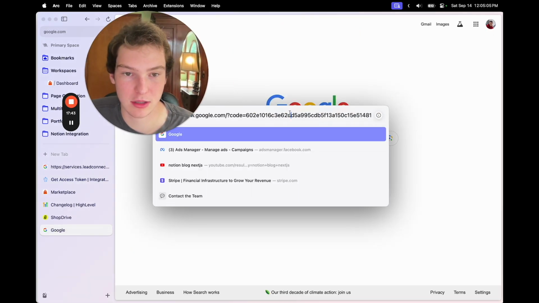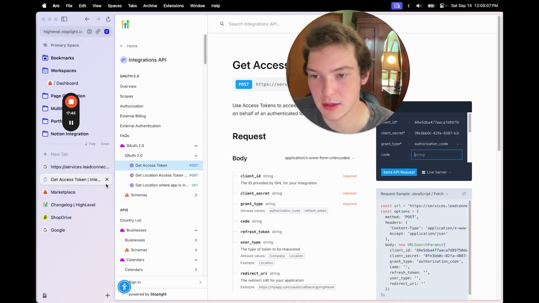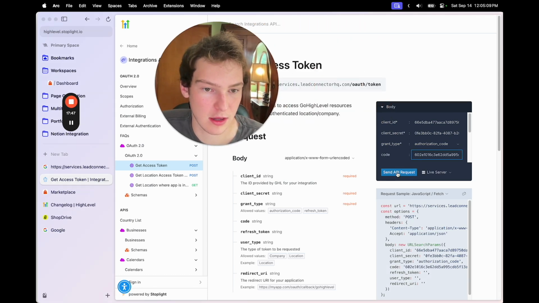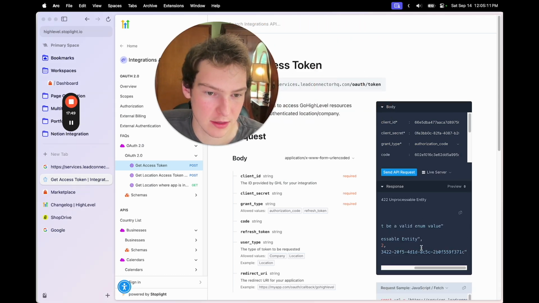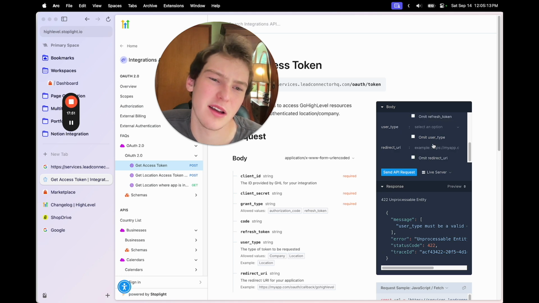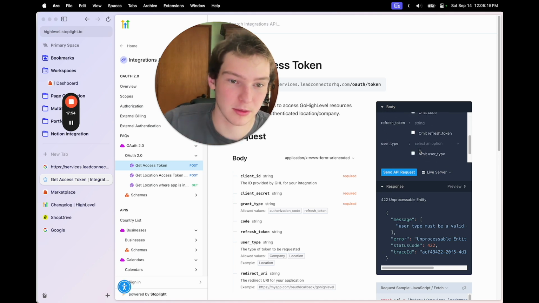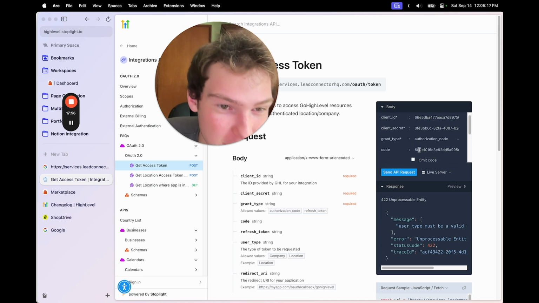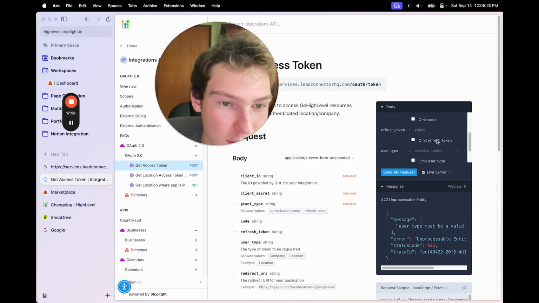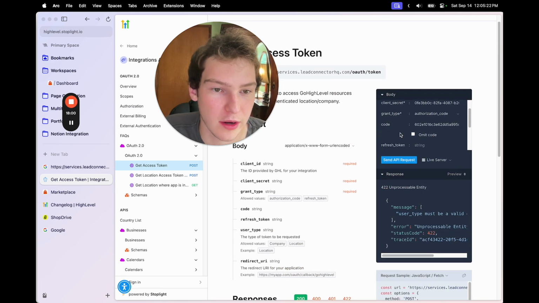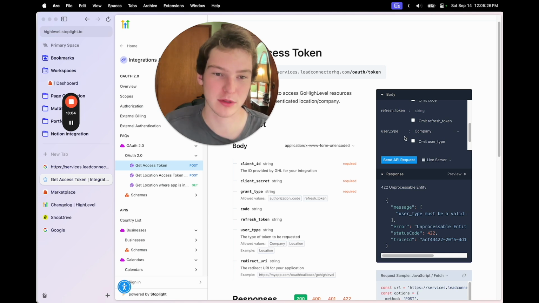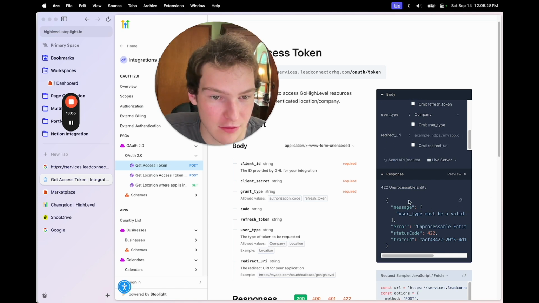Then I'm going to copy this again and come back here and send an API request. Oh, okay, good thing I missed a couple. Dude, their API is so annoying sometimes. All right, so we'll keep the code. User type. Oh yeah, this is important. User type is going to be company because that's where the app was installed. And I believe that's all we need.